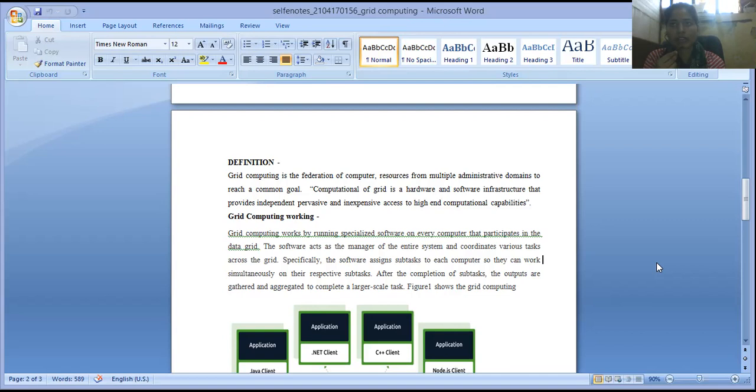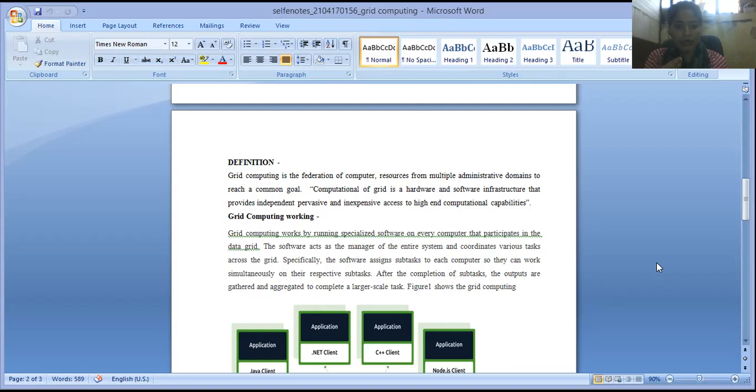Here the concept of parallel computing is being used, isn't it? You can use multiple computers working parallelly on the same activities, simultaneously, each with the subtask assigned to it.